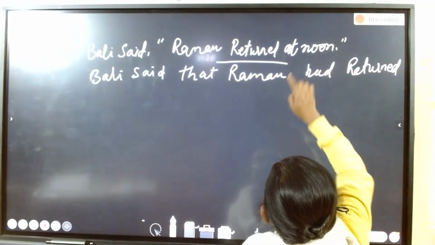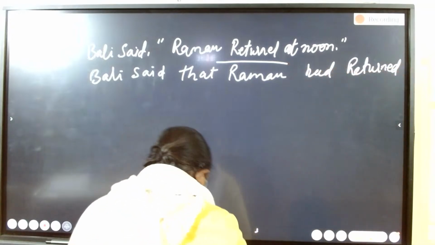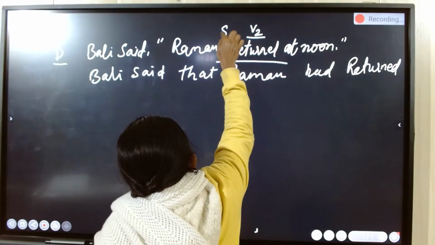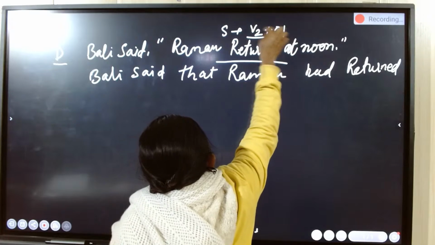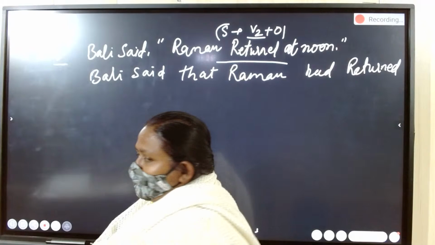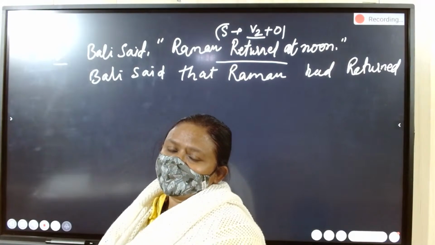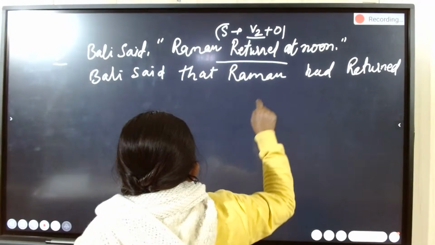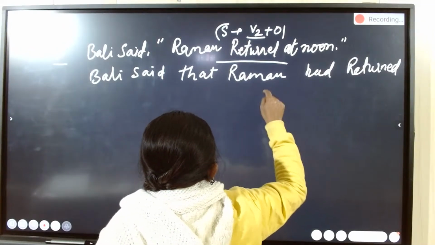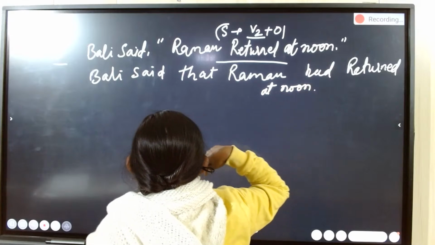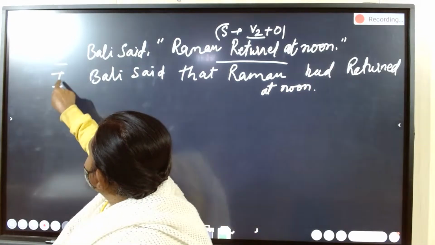This is simple past. How can you identify the sentence of simple past here, students? See here the second form of the verb, S plus V2. So easily you can identify the example for simple past, and it will be changed into the respective tense. That means simple past becomes past perfect. So we have changed it here: Raman had written at noon. So this is the changing of direct to indirect speech.